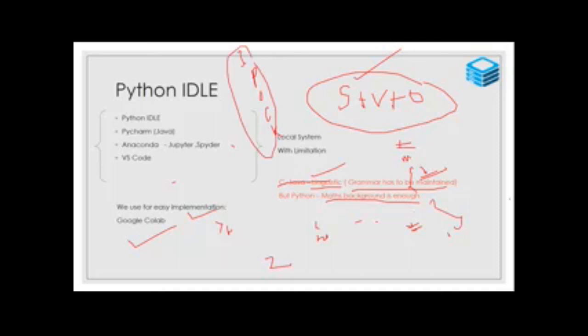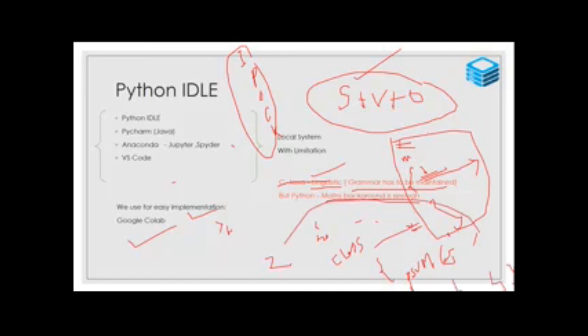Based on these 5 elements, a single statement is written. Likewise, in Java there is a syntax: class name, then open braces, then public static void main, inside it string arguments, then opening, closing, then closing. This is the basic structure I need.